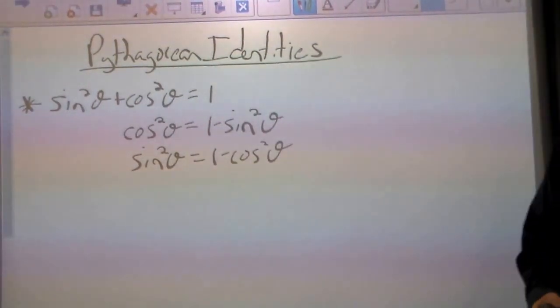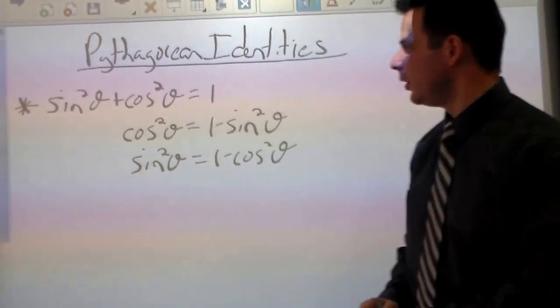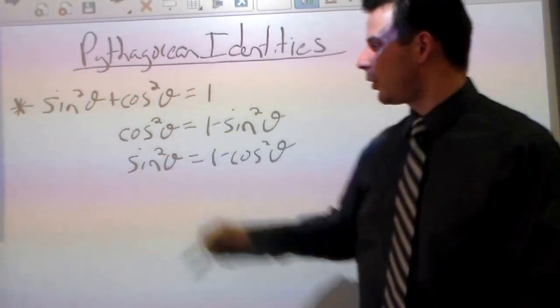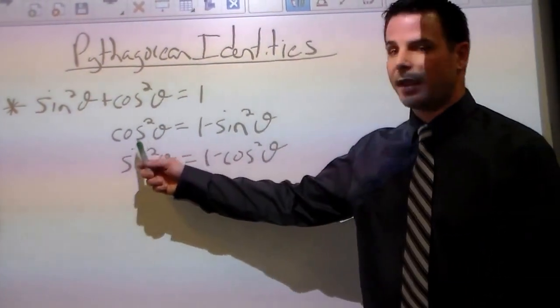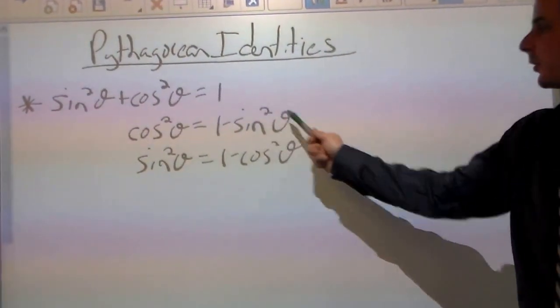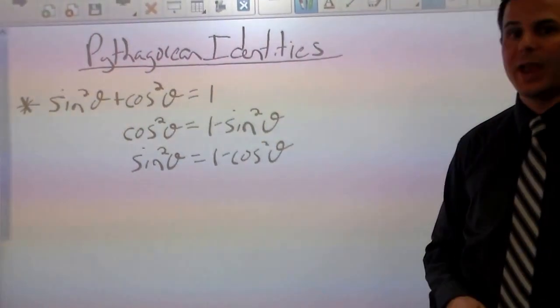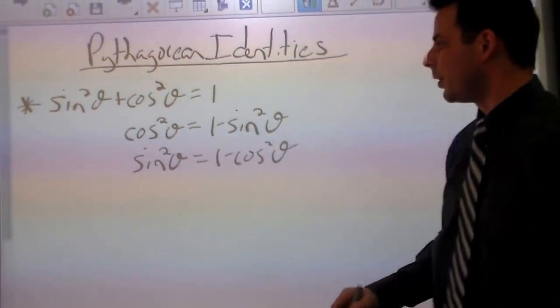Okay, so here are two identities that came from this identity, just by subtracting either sine squared or cosine squared. What this is saying is that cosine squared can be expressed as 1 minus sine squared, or 1 minus cosine squared can be expressed as sine squared. They are equivalent expressions. They can be substituted for one another.